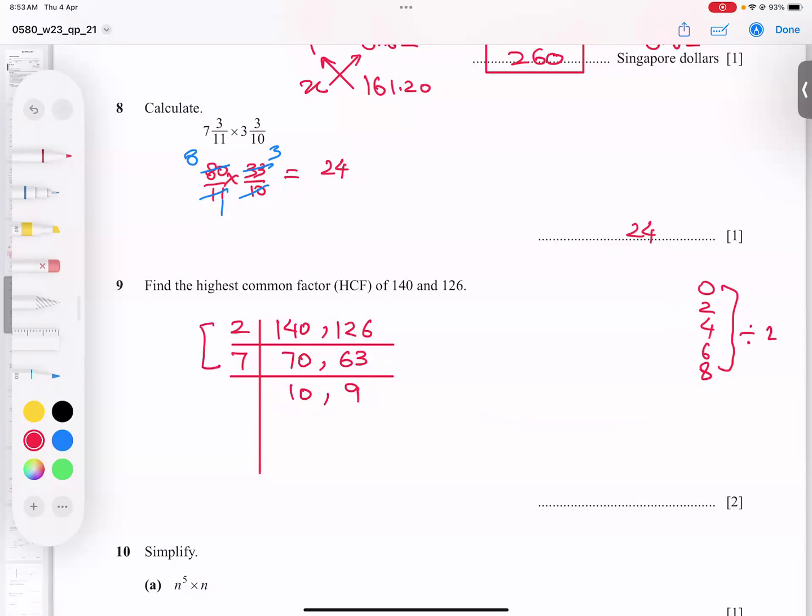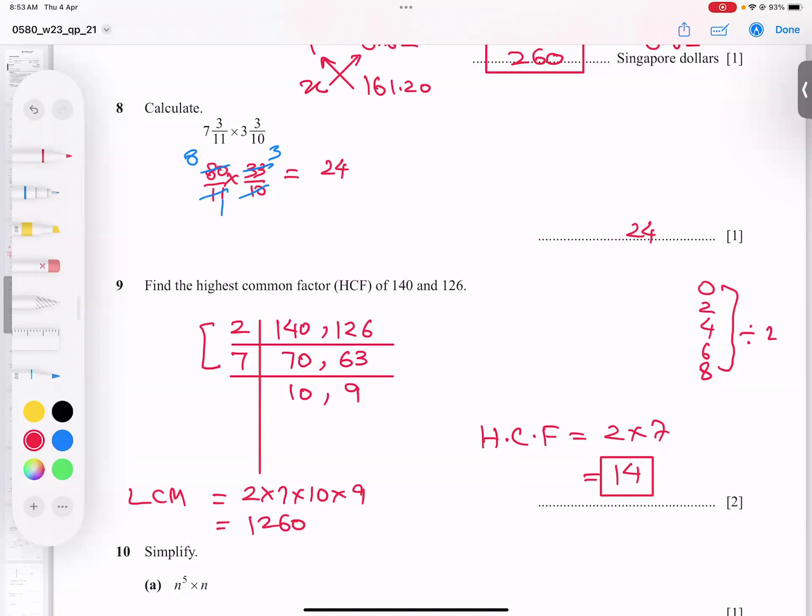These two product will give HCF. HCF is highest common factor. 2 sevens are 14. So I believe you got the point. Same steps, if he asks what is LCM, these two values multiply and even these two values multiply. So 2 into 7 into 10 into 9 will give us LCM. Just extra knowledge. It means 14 times 2, 10, and times 2, 9. So this is coming 1260 as LCM. This is extra knowledge for you.